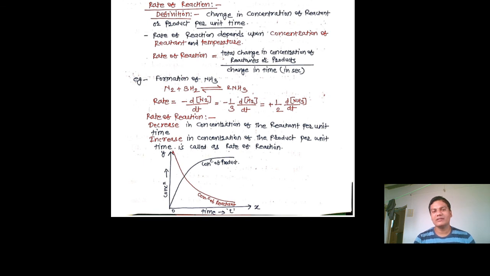It is continuously decreasing, see. But at the same time, it is the opposite for product. As time increases, concentration of product is continuously increasing. So this is the nature of the graph, exactly opposite to each other. As concentration of reactant decreases, the concentration of product increases.